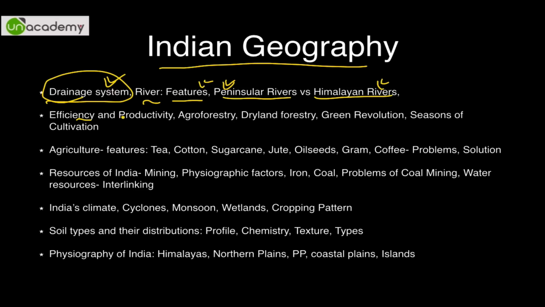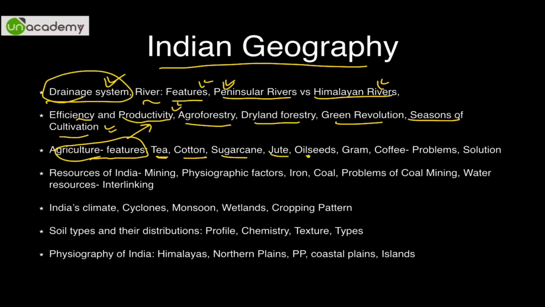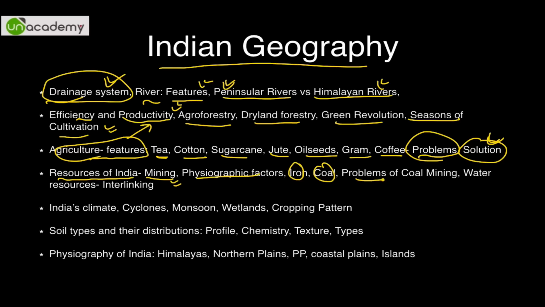Now efficiency and productivity, agroforestry, this is all related to agriculture, dryland forestry, green revolution, seasons of cultivation. Then agricultural features: tea, cotton, sugarcane, jute, oil seeds, gram, coffee, wheat, rice, anything you might think of, their problems and their solution. This is the basic. You don't need to find out at what temperature what is grown and all, that is not needed. Then resources of India like mining, physiographic factors, iron, coal, problems of coal mining, water resources, interlinking of rivers,